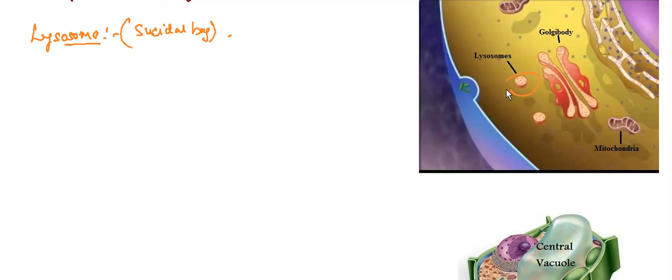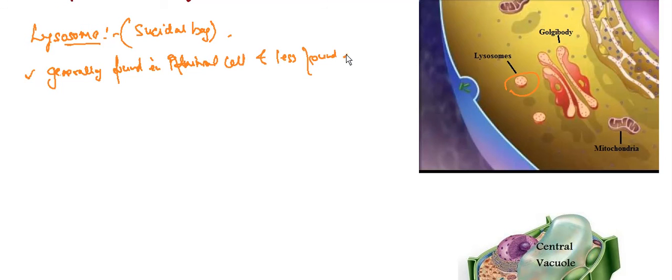These are the lysosomes. Lysosomes are tiny membrane-bounded vesicles which are found in animal cells and very few in plant cells. So we can say that they are generally found in animal cells and less found in plant cells. Next, it could be spherical or irregular in shape.